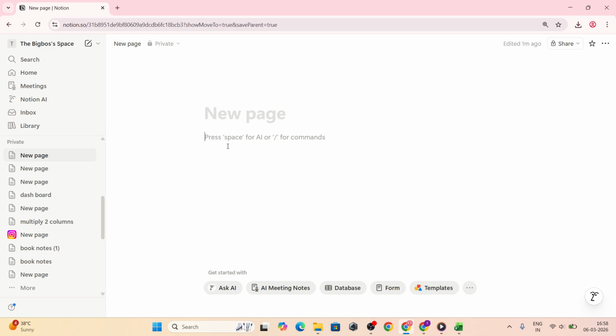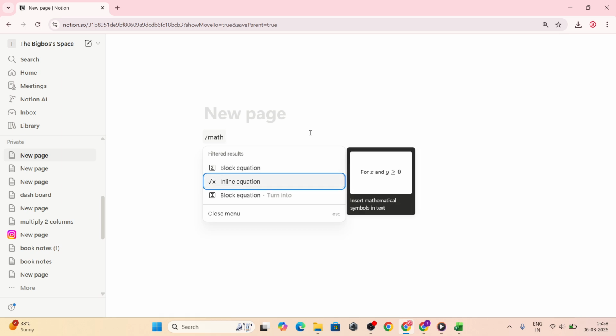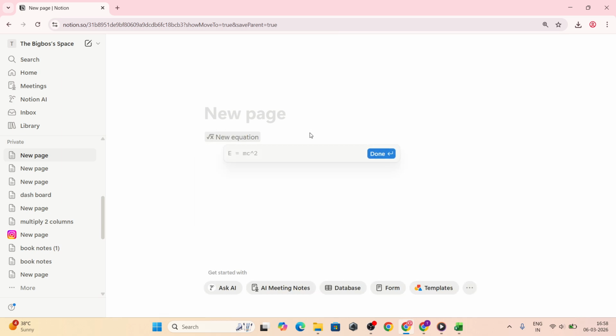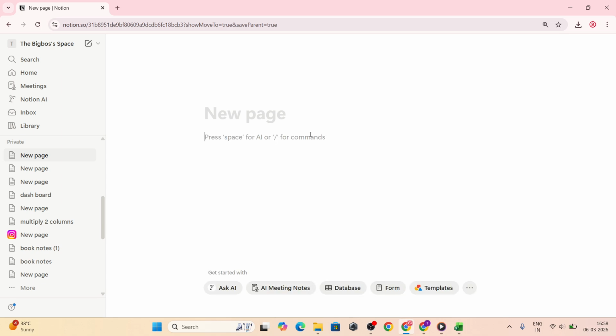Let's start with writing a subscript inline so it flows naturally with your text. In a Notion page, type /math and select inline equation. You'll see a small math field appear within your paragraph. In that field, type your text using an underscore to mark the subscript, like text_2. The underscore tells Notion to drop whatever comes after it slightly below the line. When you click away, Notion renders it automatically, so your 2 appears as a subscript next to the text. This is perfect for short expressions that need to sit inside a sentence without breaking the flow.